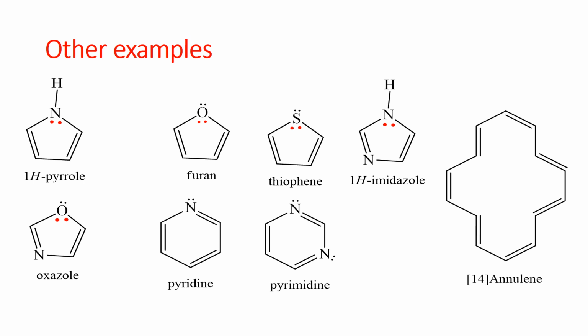Other examples are annulenes, which also give us the 4n plus 2 rule and qualify to be aromatic compounds. For example, [12]annulene will not be an aromatic compound, but [14]annulene is an aromatic compound, the same as [18]annulene, and so on.